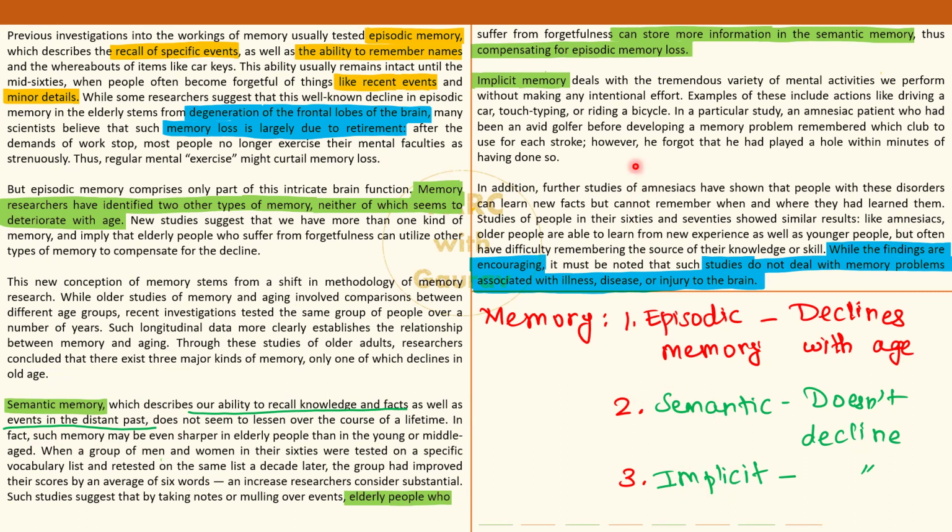Okay, and all of these studies, they are actually not concerned with people who might be suffering some problems with respect to their brain, like Alzheimer's disease, or maybe कुछ लोगों को injury हो चुकी है brain को, उनके ऊपर ये सब applicable नहीं.